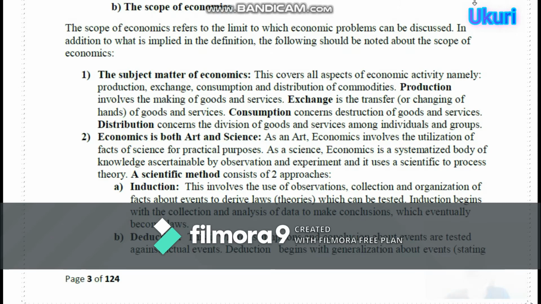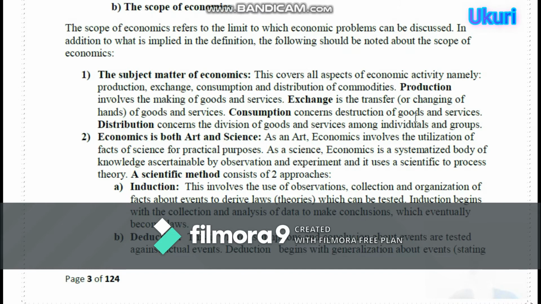The subject matter of economics, that's the first one that should be noted, basing on the scope of economics as the meaning. These cover all aspects of economic activity, namely production, exchange, consumption, and distribution of commodities. Economic activity, ibikorwa bya economics: production, exchange, consumption, and distribution of commodities. In the whole of economics, we shall see those four words: production, exchange, consumption, and distribution of commodities.